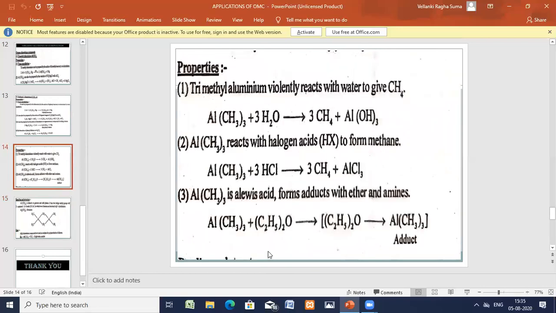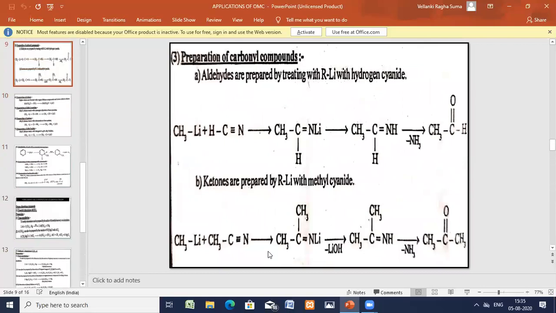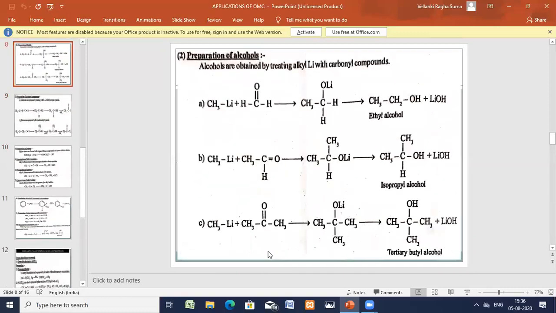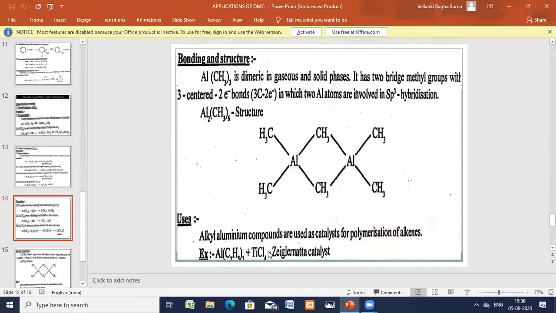Okay. So I hope everybody has understood my session. In the previous session, what organometallic compounds are and their classification were explained. And in this session, the applications of the organometallic compounds were explained. In these applications, I took organolithium compounds. In the organolithium compounds, again, I told the preparations, properties, and the applications. And in the organoaluminium compounds, methyl aluminium and phenyl aluminium were taken. Properties and the structure were also explained.